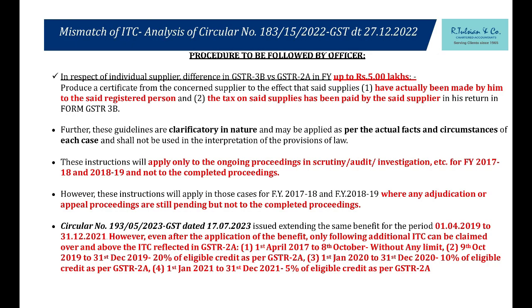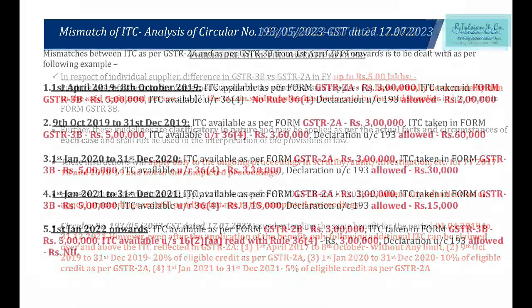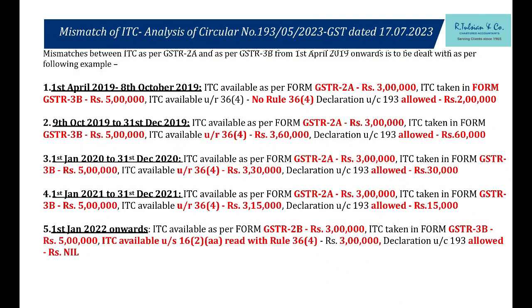What does this say? See this example, everything will be clear. This I have broken up. Why broken up? Because of rule 36 sub rule 4. Do we remember what the rule says? Rule 36(4) came, and it mentioned if you have 3 lakh rupees in 2A, no problem, I understand the plight, I will allow you 20% additional credit for that particular month. For which period? From 9th October to 31st December, I am going to apply.